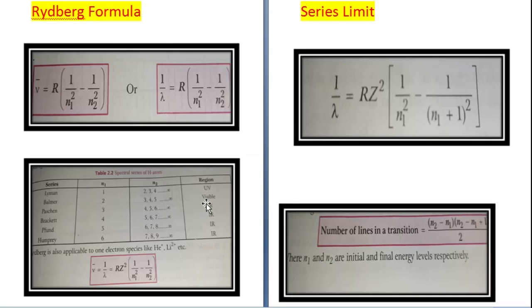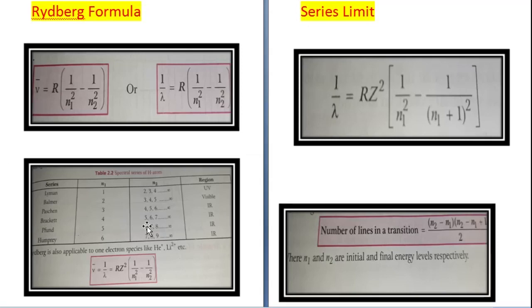In Balmer, n1 is 2, n2 will start from 3, 4, 5 up to infinity. Region is visible region. Then next is Paschen series. n1 is 3, n2 starts from 1 above, that is 4, 5, 6 to infinity. Region is infrared region.